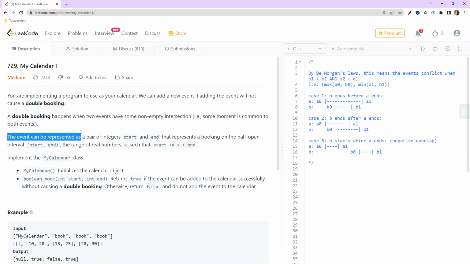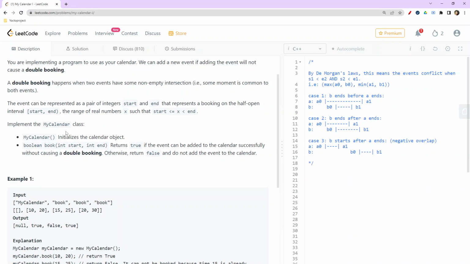The event can be represented as a pair of integers, start and end, that represent a booking on a half open interval, the range of real numbers x such that start is less than or equal to x, which is less than end.